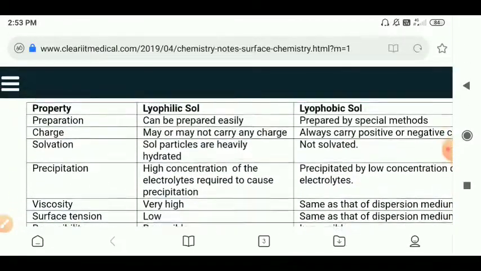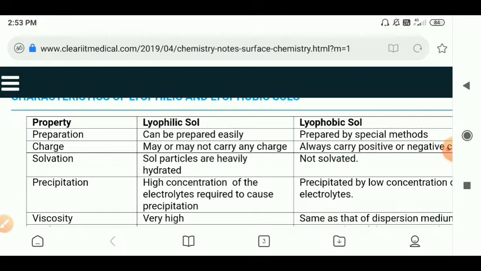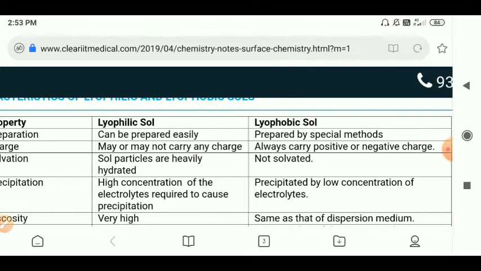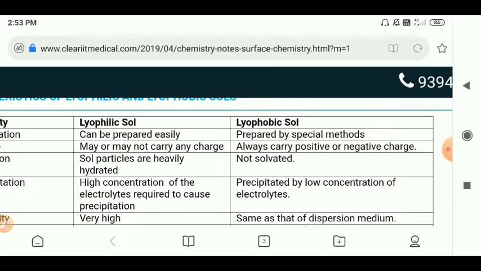Next, you see the characteristics of lyophilic and lyophobic sols. First, the properties. First, preparation. Lyophilic solutions can be easily prepared, but lyophobic ones are prepared by a special method. Lyophilic sols may or may not carry any charge, but lyophobic sols always carry a positive or negative charge.